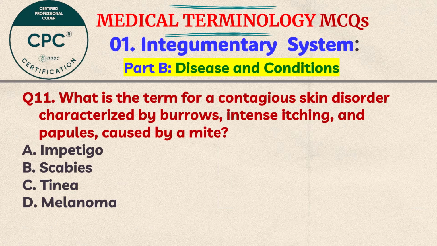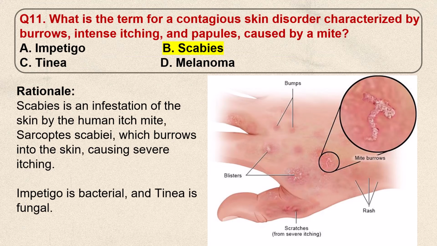Question number 11. What is the term for a contagious skin disorder characterized by burrows, intense itching, and papules caused by a mite? A. Impetigo, B. Scabies, C. Tinea, D. Melanoma. Think the answer. The correct answer is B.